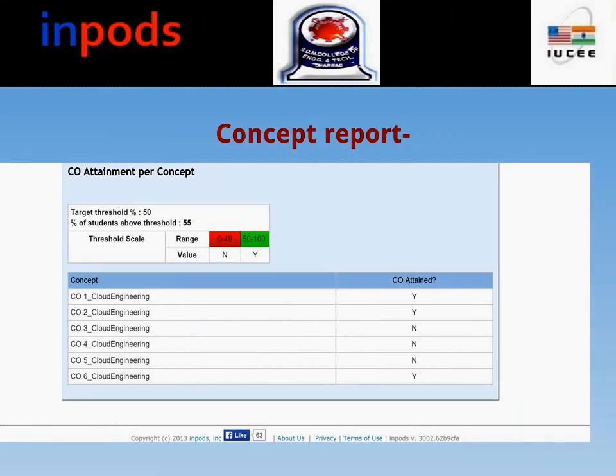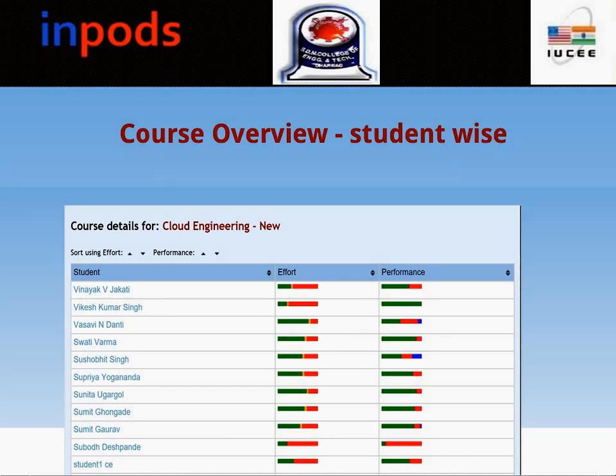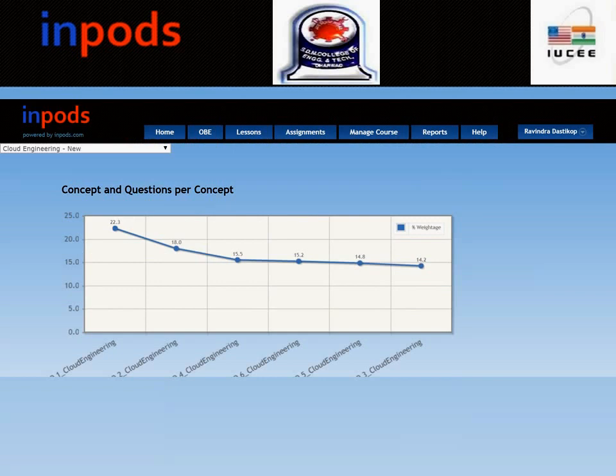This slide gives you the overall summary of the concept report achievement. Here there were 6 COs. Of these, 3 have been successfully attained and 3 have not been attained. So this report shows you the effort of the student and performance, and this is available for all the 61 students who took my course. This shows the graphical representation of the CO attainment.